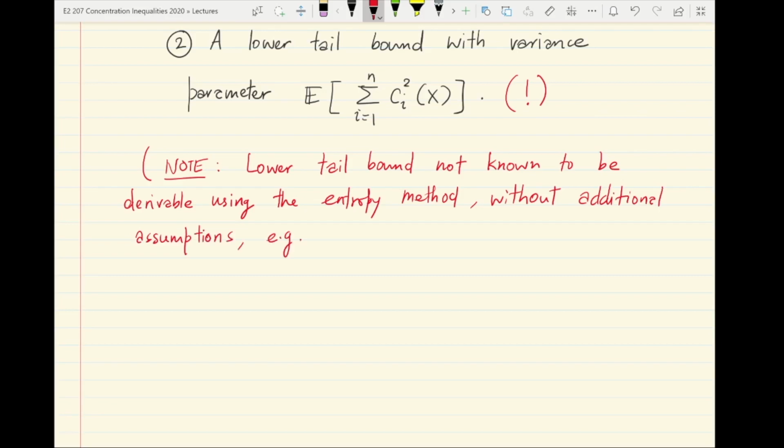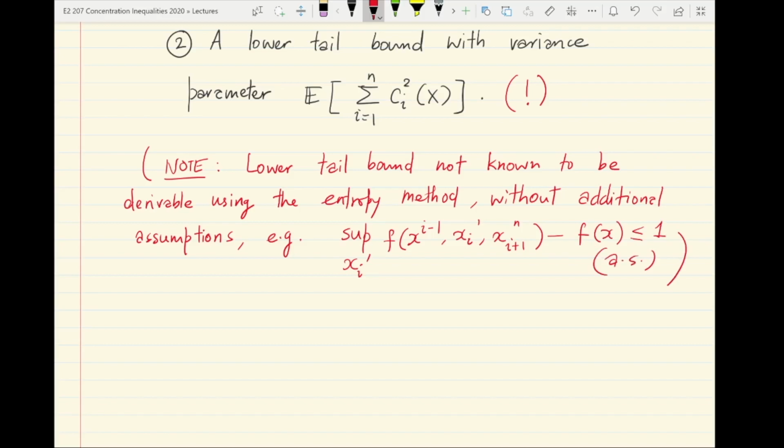One example of an assumption that gives you a lower tail bound via the entropy method, which is there in the concentration inequality textbook, is of the following form: if you consider maximizing f at the ith location when all else is fixed, and take the difference of this with the original f of x, then for instance this must be bounded by 1 almost surely.